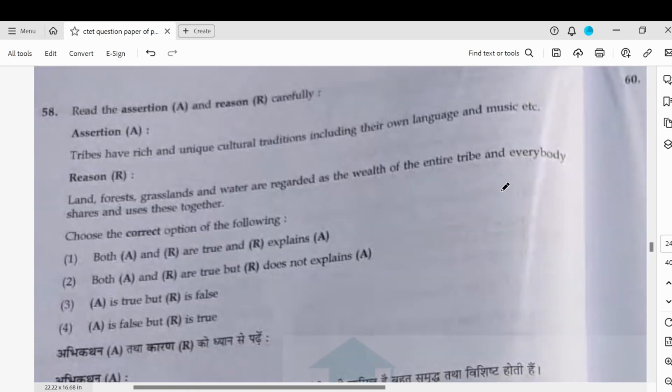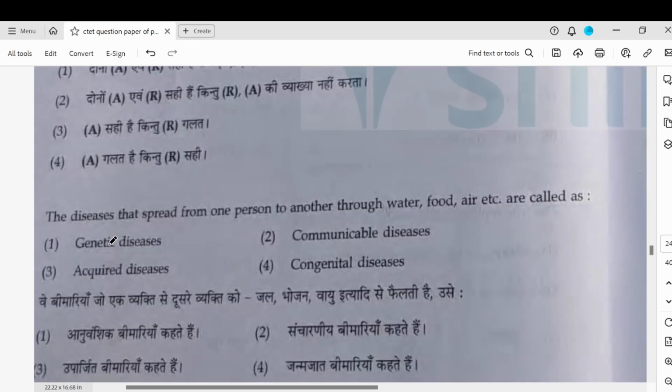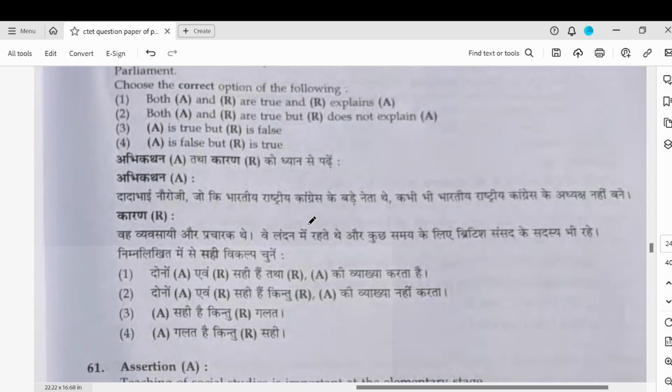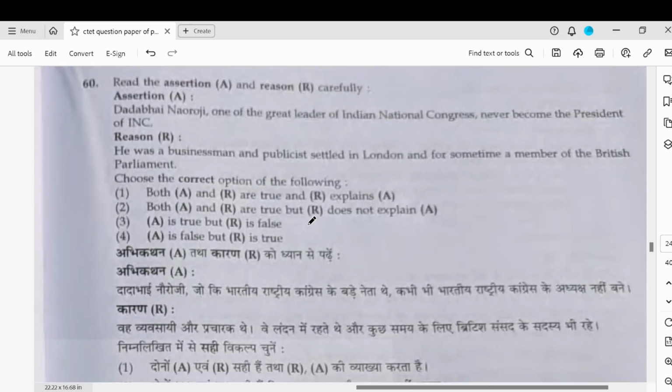Tribes have rich and unique cultural traditions, including their own language, music, etc. So this is a true assertion. Land, forest, etc. are regarded as wealth of the entire tribe, and everybody shares and uses it. This is also true, and because of that, they have a rich culture. So both A and R are true, and R explains A. The disease that spreads from one person to another through food, water is communicable disease. Some of these questions are very, very simple. If you look at history and polity which have come, they are really quite simple questions.